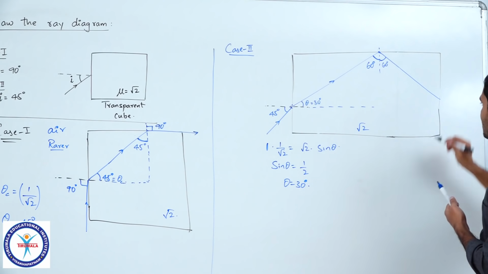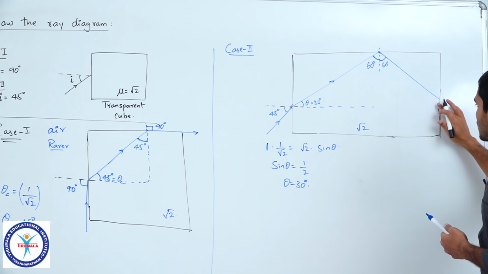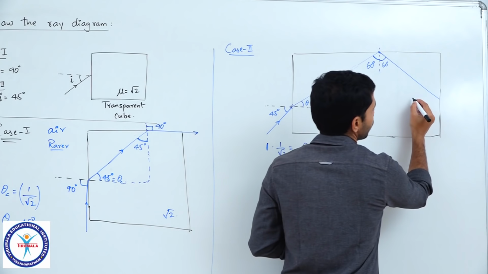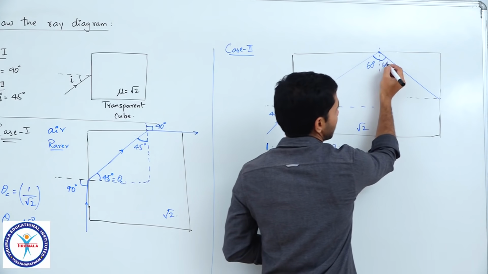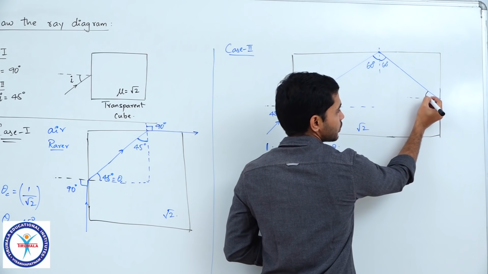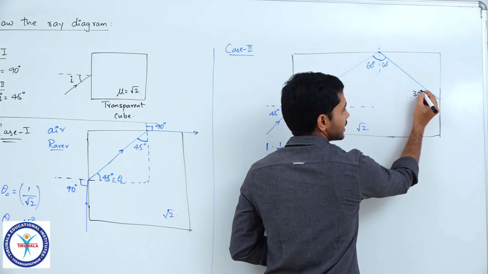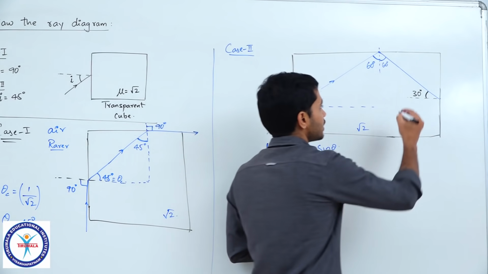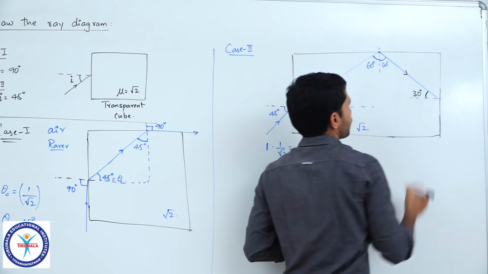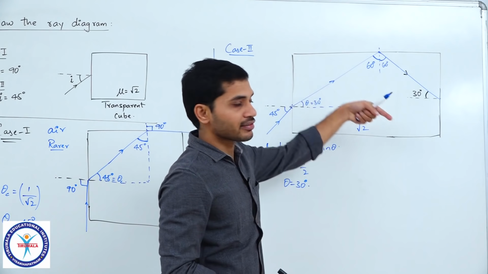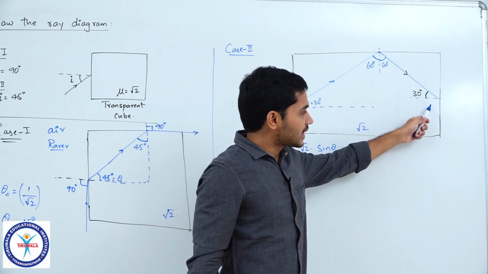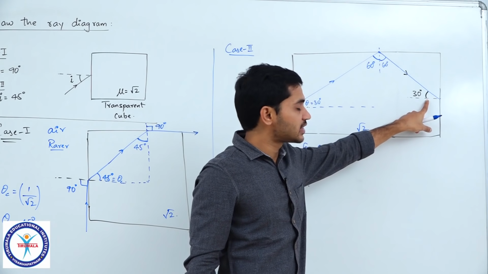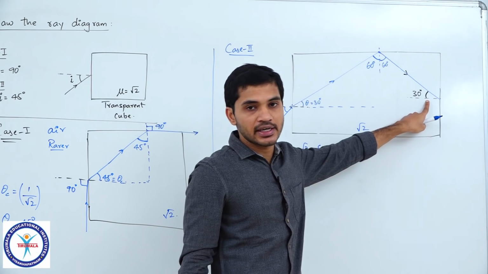Now if you observe in this particular scenario, we can say that we need to check for one more situation. So if this angle is 60 degrees, can I say that the light which is incident here will be incident at 30 degrees, correct? So this time the angle of incidence is 30 degrees. Okay. So this is how the light ray is traveling. Now it is once again incident from denser onto the rarer medium. Angle of incidence is 30. I will have to check for TIR once again.